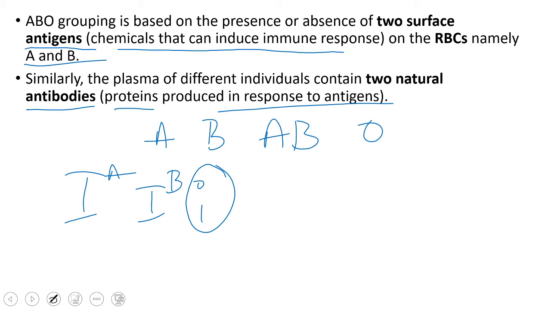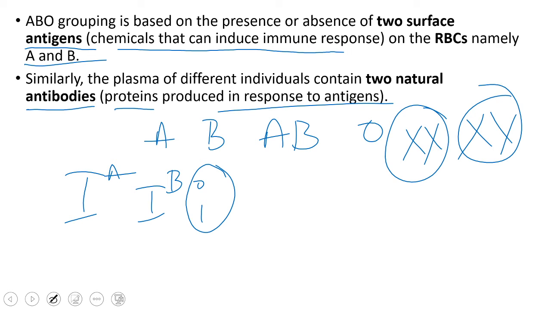For example, in sex determination of human beings, females have XX chromosomes and males have XY chromosomes. Like that, every character in our body has two genes. But only blood groups have three genes: IA, IB and i. For example, if the father has given IA and the mother has given i, then the child will have IA, because IA is dominant over i. Both IA and IB are dominant and small i is recessive.